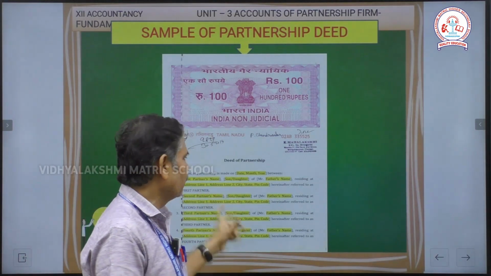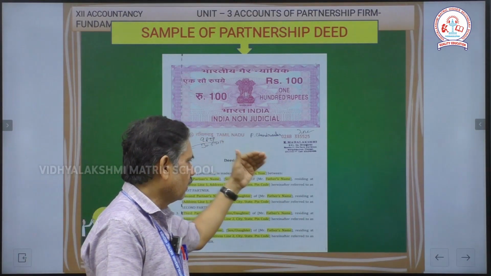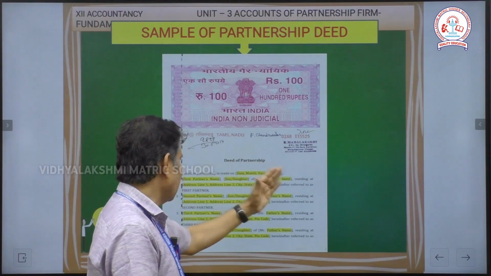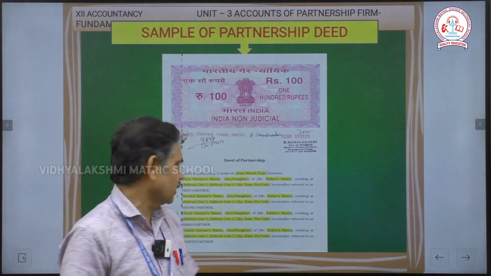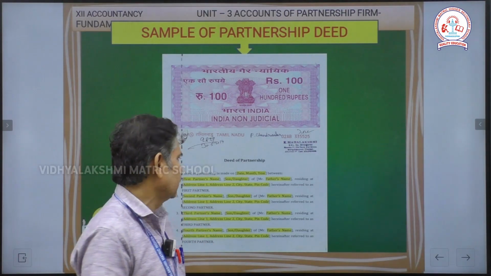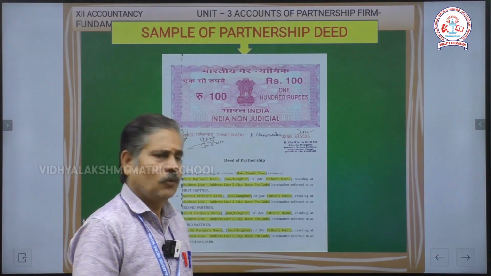Between the first partner, for example, first partner name A, son of Suresh, and next write the address for the first partner. For example, Eldams Road, 73, Chennai, and the pin code 635001.